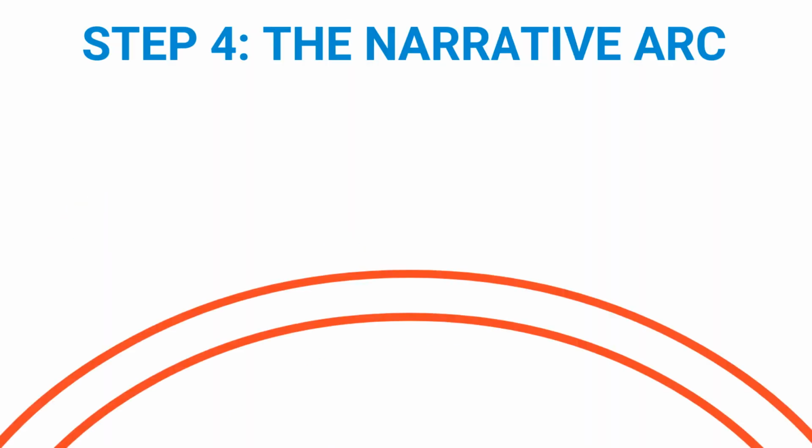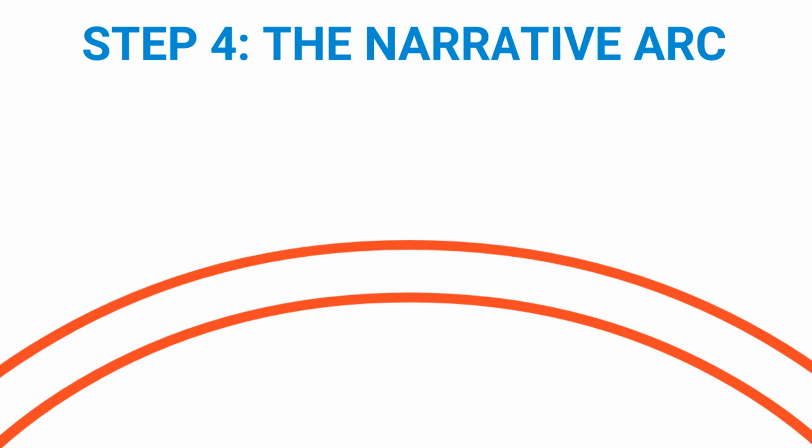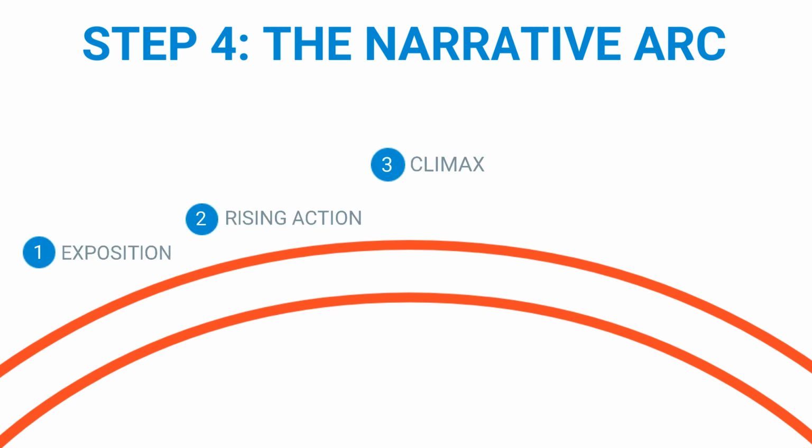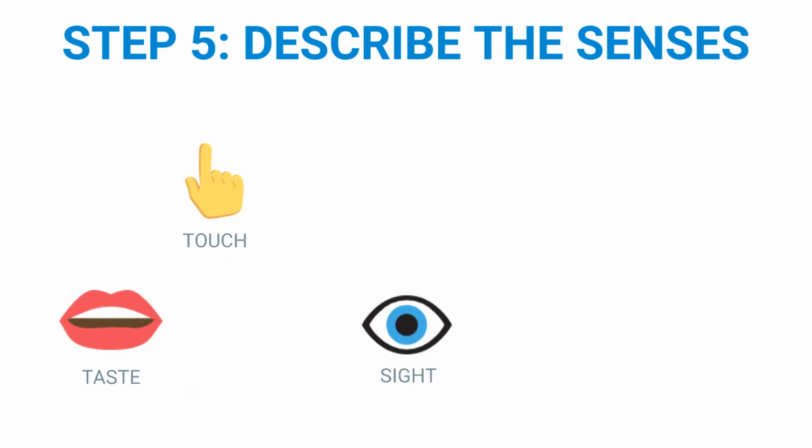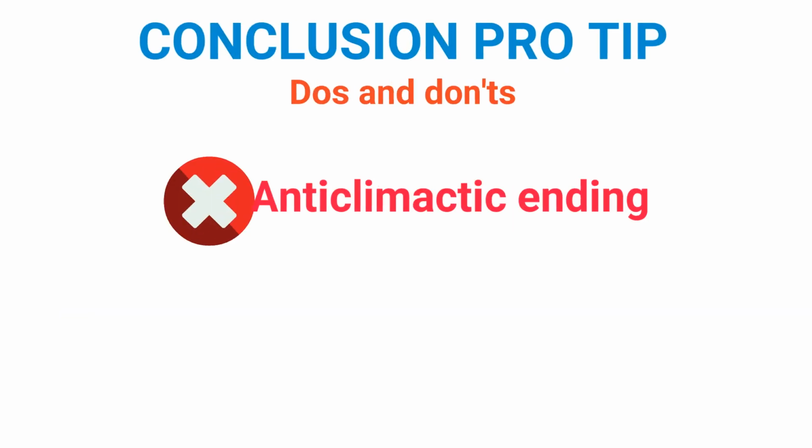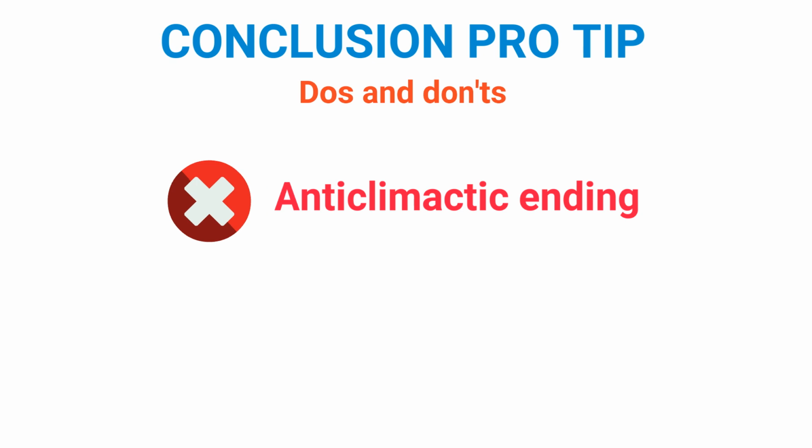Before writing your essay, consider the 5 elements of the narrative arc: exposition, rising action, climax, falling action, and resolution. Remember to use all 5 senses in your narrative: describing taste, touch, sight, scent, and sound will bring your story to life. Don't let the reader down with an anticlimax.